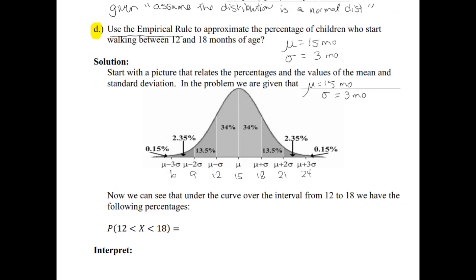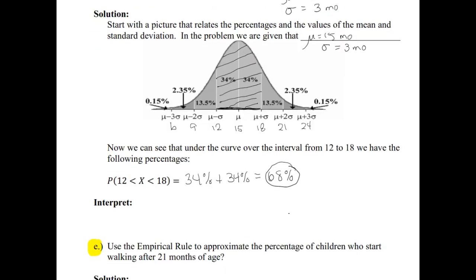All right, so now we were asked for the probability that they walk between 12 and 18 months of age. So down here on this axis, here's our interval from 12 to 18, and for a continuous random variable, that probability corresponds to the shaded area under the curve above the interval from 12 to 18. Within there we can see that the shaded region has 34% plus another 34%, which gives us 68% altogether.